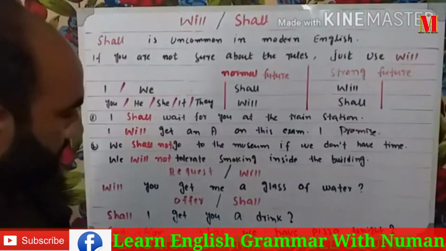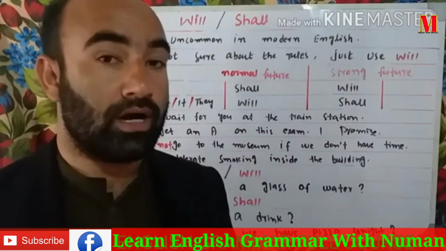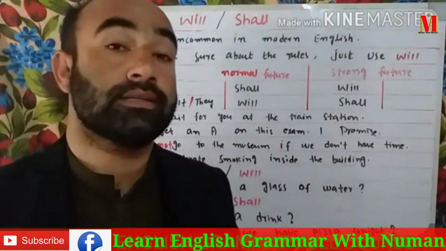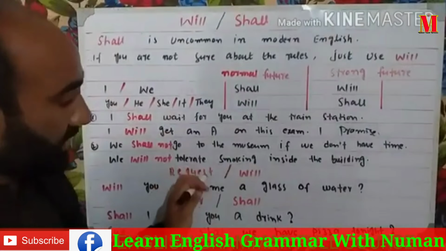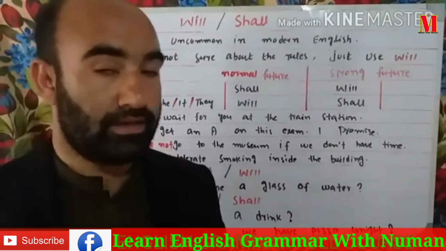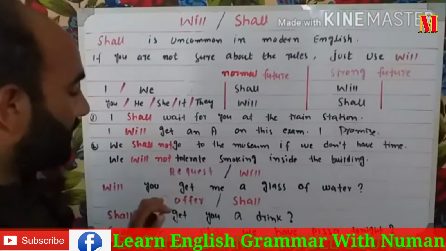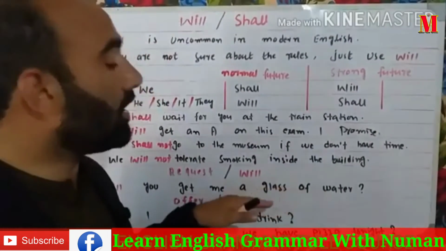Now we can also use will and shall for an offer, a request, and a suggestion. The first example, request: we use will. For example, will you get me a glass of water? Here we are requesting.